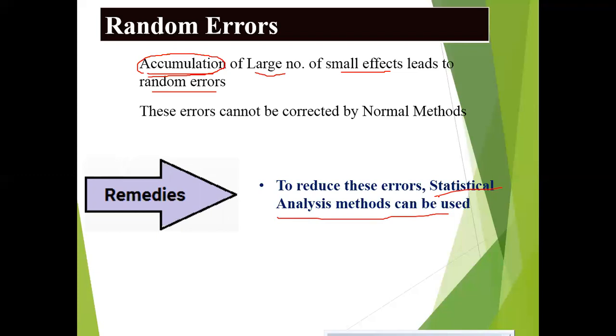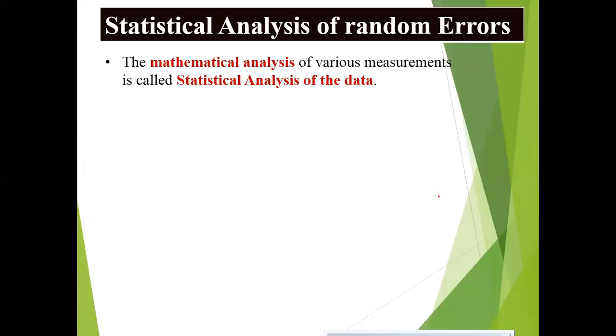Statistical analysis is nothing but mathematical analysis of various measurements, called statistical analysis of the data.